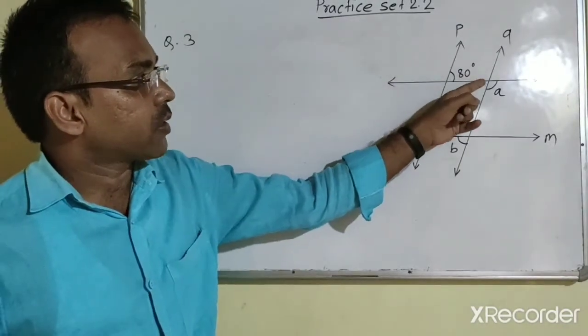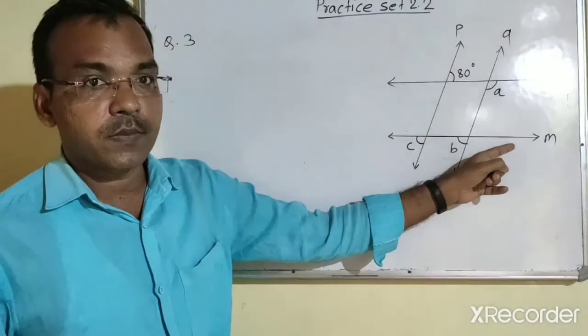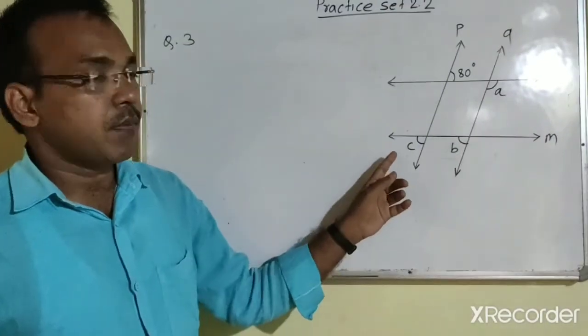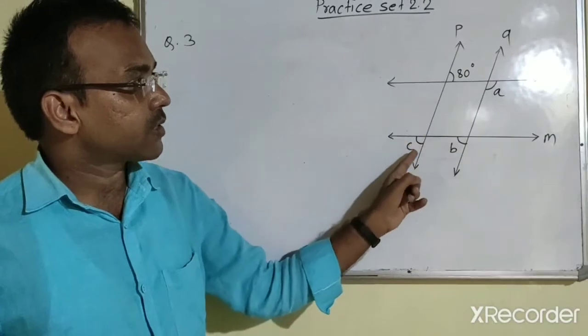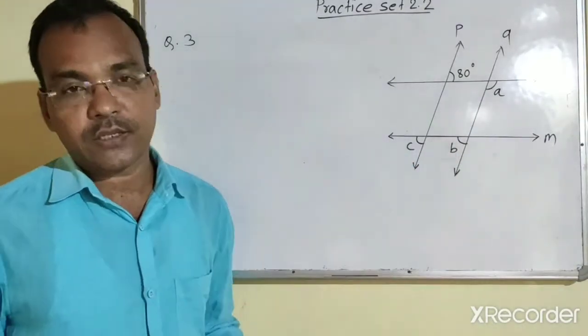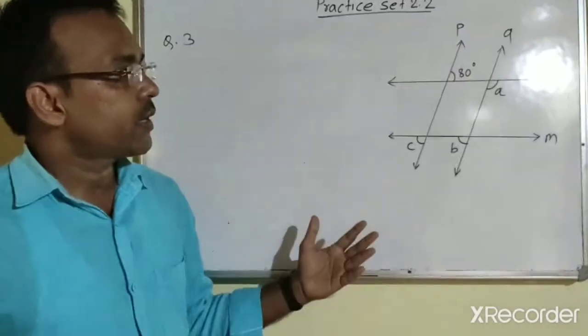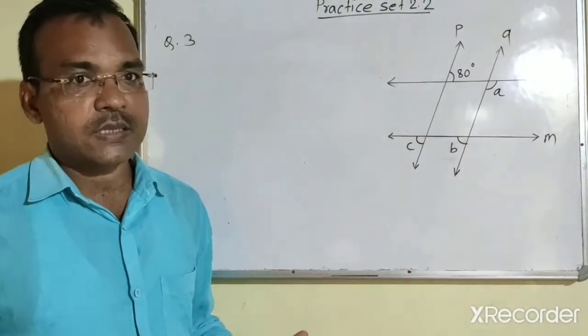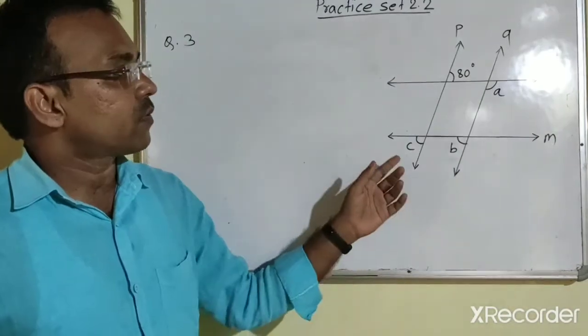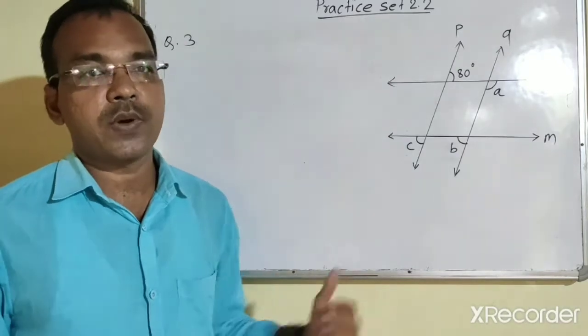3. What is given to us? Line P is parallel to line Q, then line L is parallel to the line M. Then find the measure of angle A, B and C according to the given information and justify your answers. It is given to us. Now we have already seen the properties of angles which are formed because of two parallel lines and their transversal. Now we have to apply these properties here.